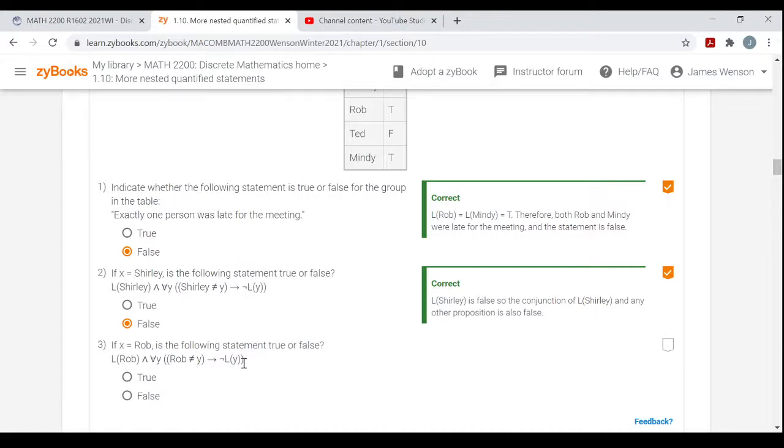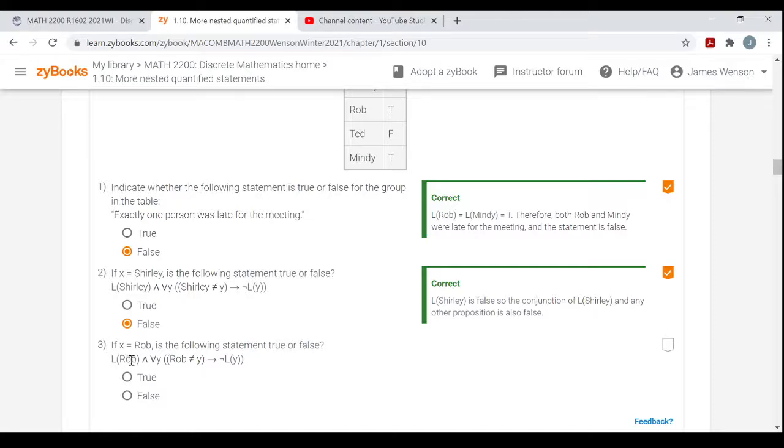So this is not true for all y. It's not true for Mindy. So L of Rob is true, but this is not true when y is Mindy. So this is a false statement. Again, this is a symbolic representation of saying that Rob was the only person who was late.